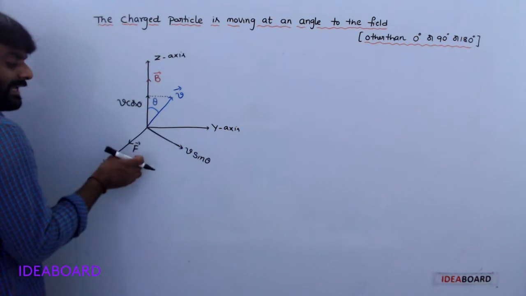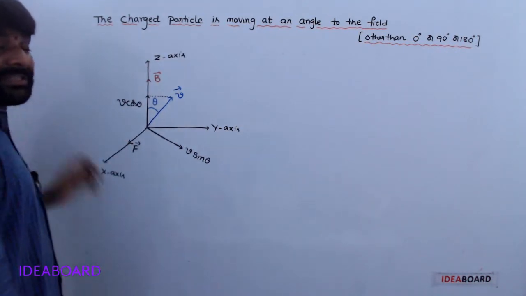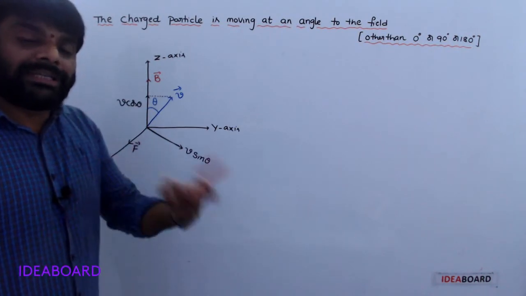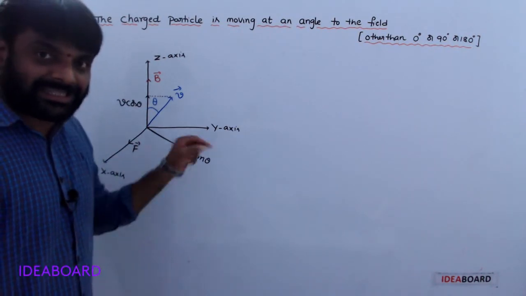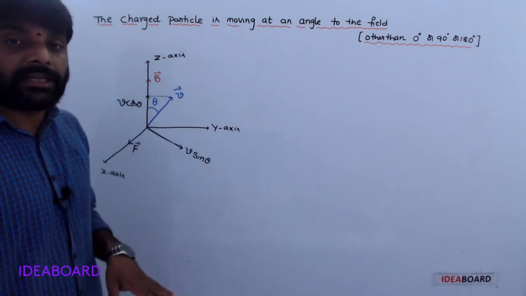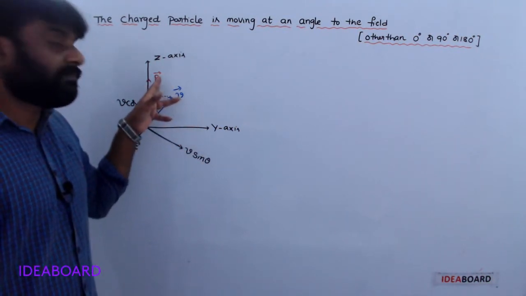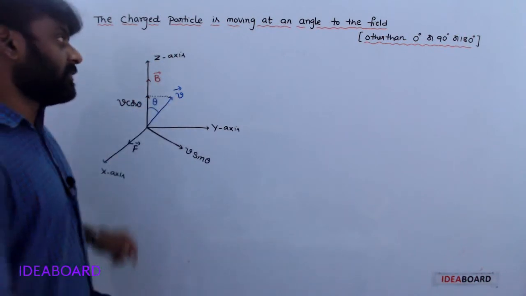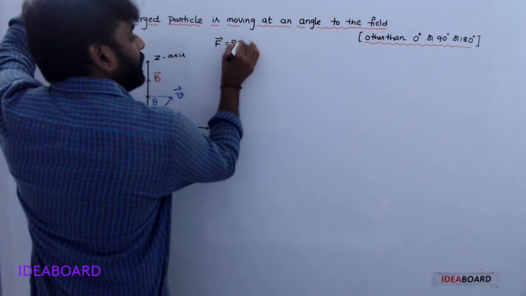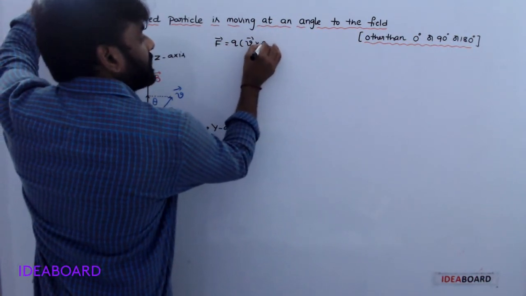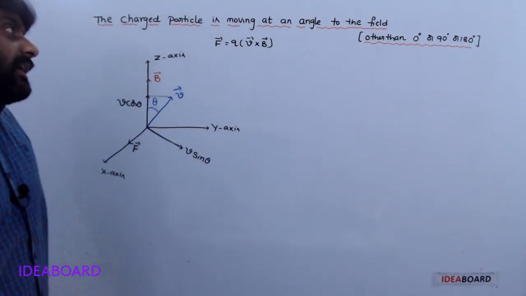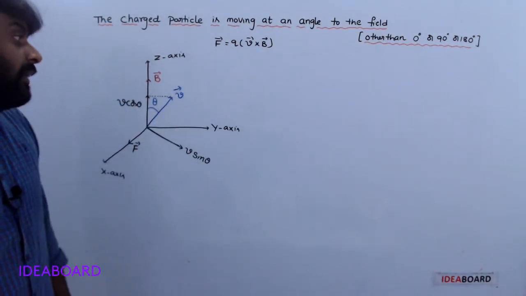That means the force direction is along the x-axis, because force is always perpendicular to the plane containing velocity and magnetic field. By using this equation, F bar is equal to Q into V bar cross B bar. Understood?